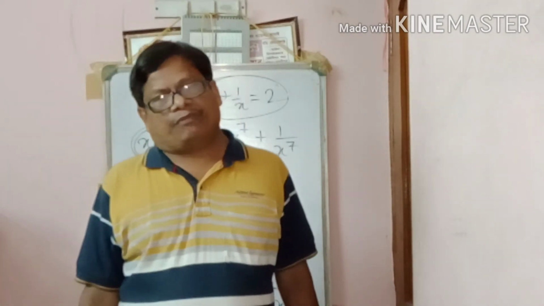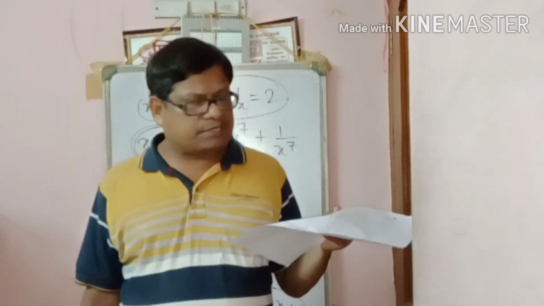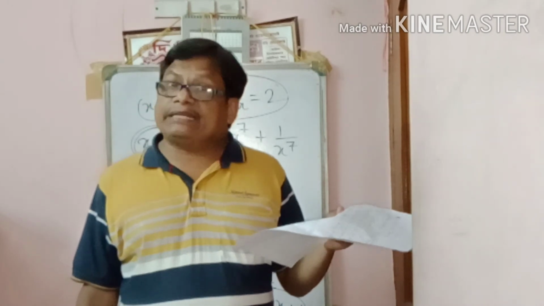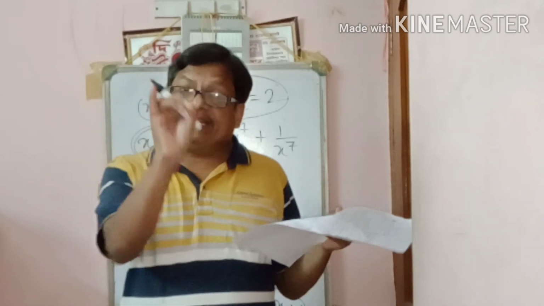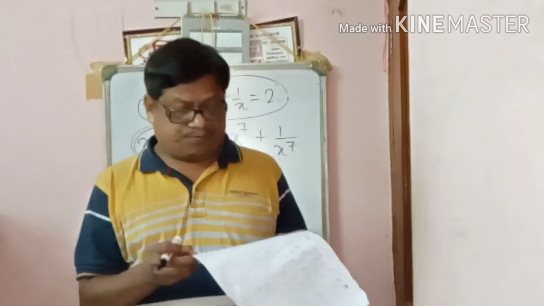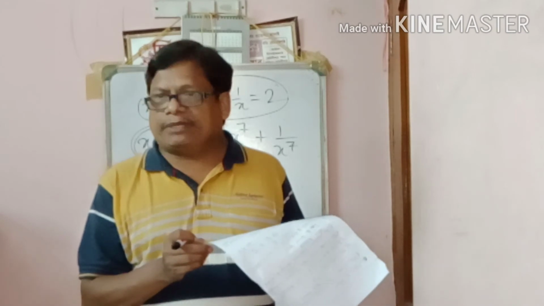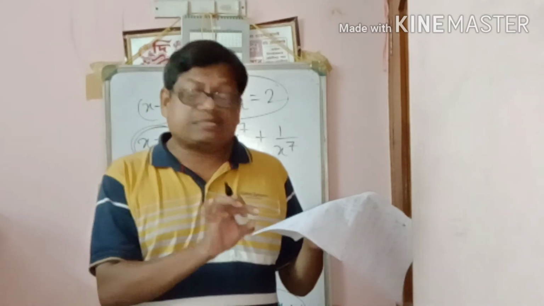First option is parallelogram, it is not 3-dimensional. Cylinder, yes, cylinder is a 3-dimensional shape. Square is also given and triangle is also given. Only cylinder is the answer.